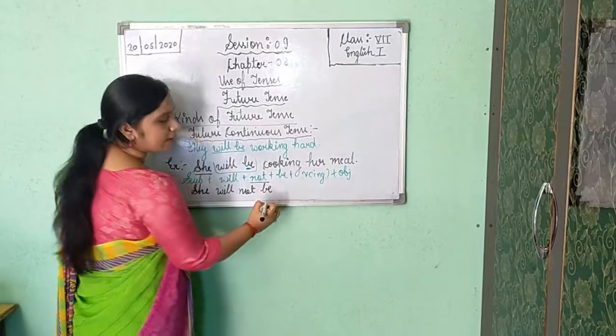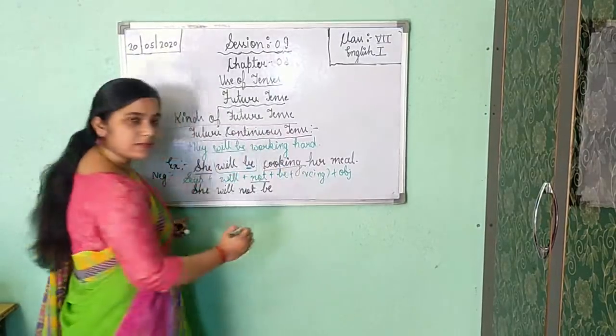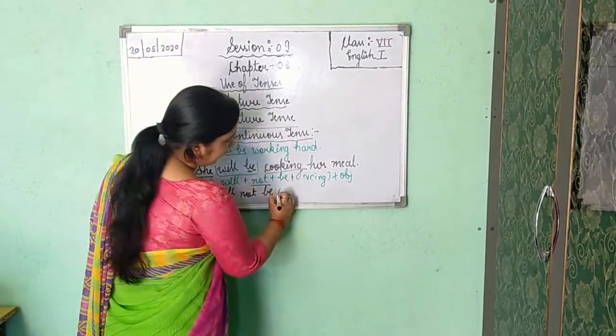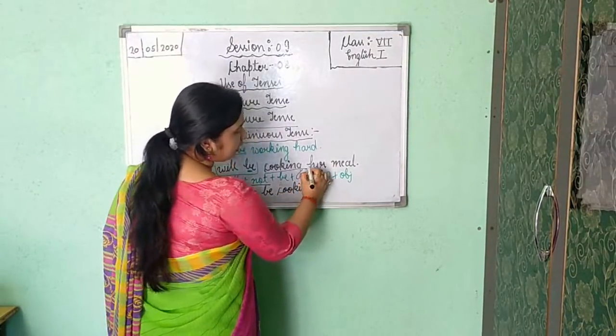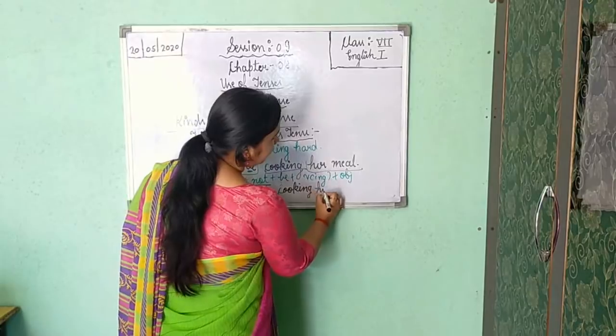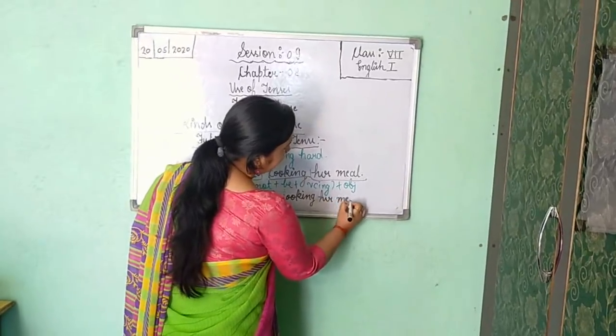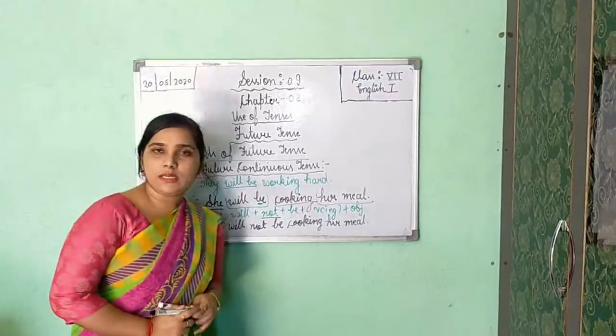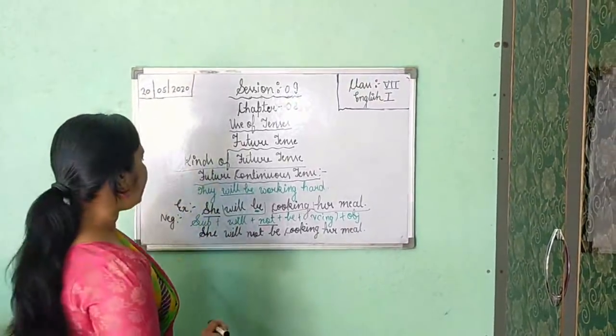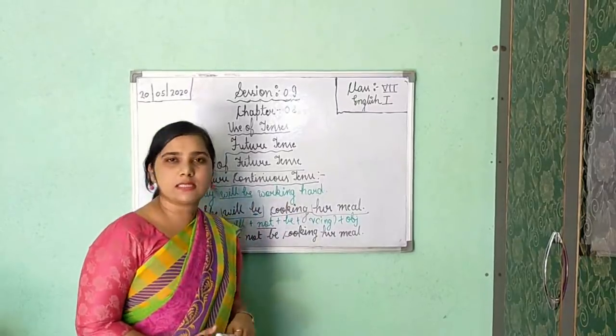Then be, as it is. The verb ing is this only, cooking. So you will write cooking. Now the object here, her meal. So again you will write it just as it is given in the example. She will not be cooking her meal. It is given in the negative form of future continuous tense.